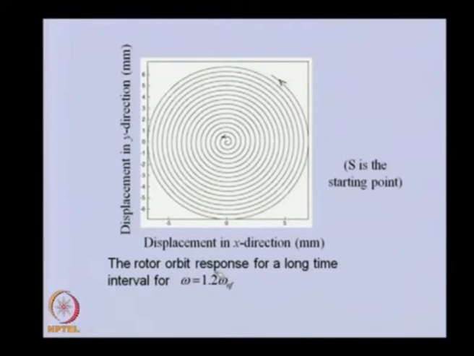So, we have seen that this particular instability always occurs above the natural frequency of the system, and not necessarily at all speeds above the natural frequency, but at some of the speeds this instability can occur, that we have demonstrated here. Now, we will take another case in which the shaft has asymmetry.